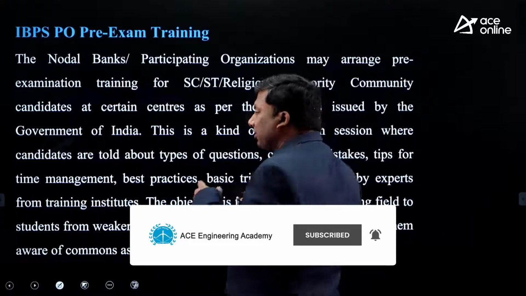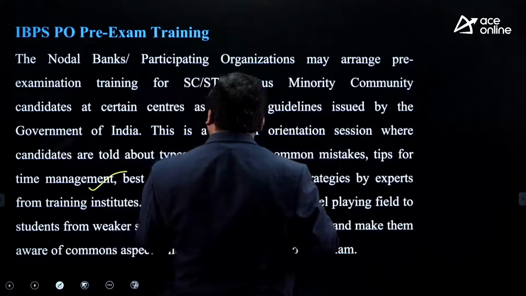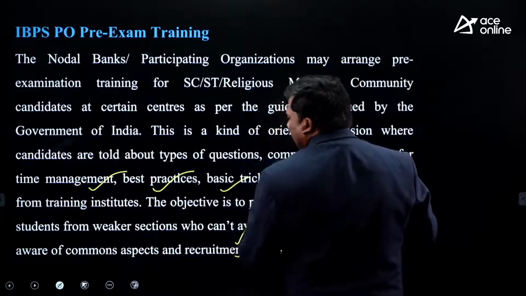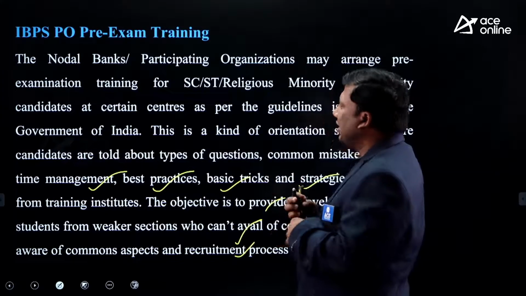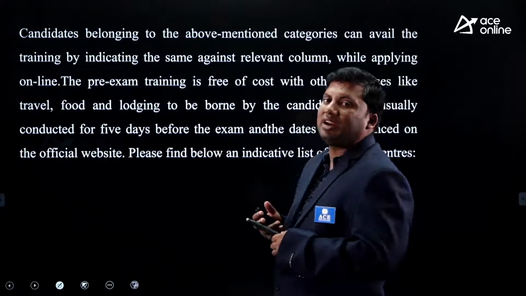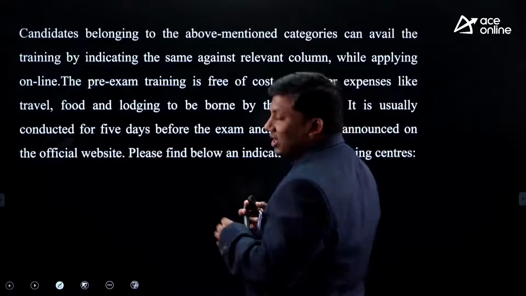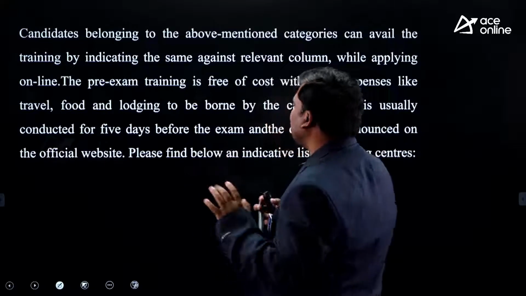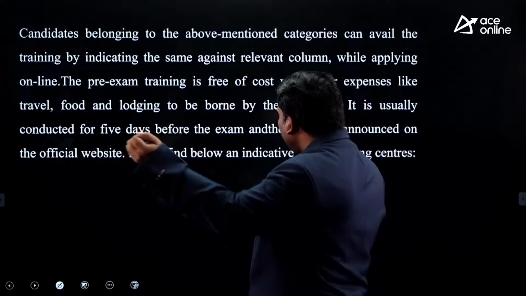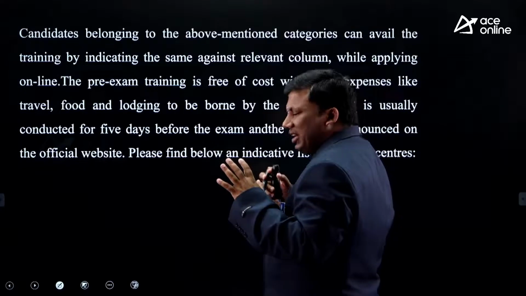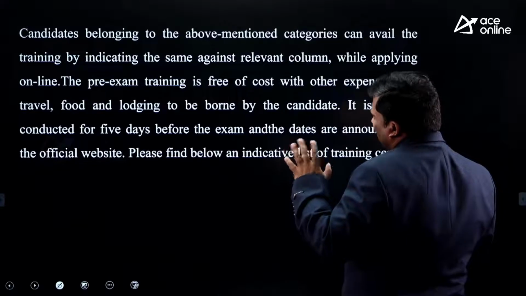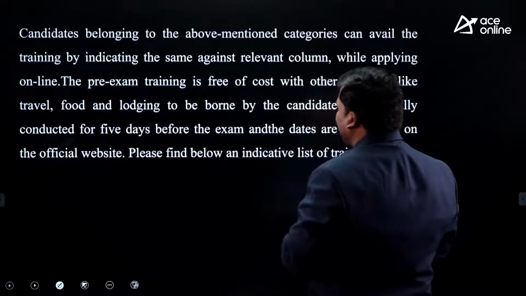What will be taught in that free training? Time management skills, best practices, strategy related skills, all these will be covered. These are generally conducted for SC, ST, religious minority, and weaker sections who probably require that extra hand holding. It is absolutely free of cost. The only thing is, travel, food and lodging need to be borne by the candidate. Generally, it is conducted as a 5 days free training program before the exam.